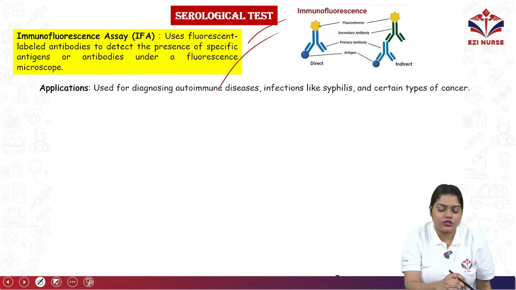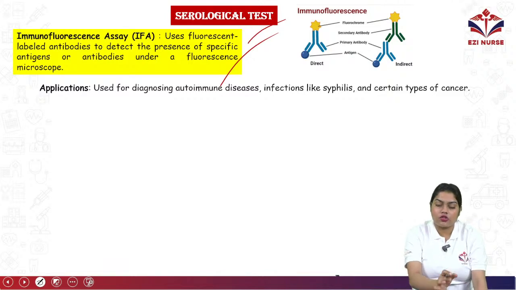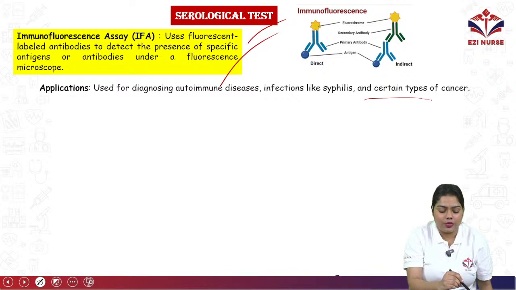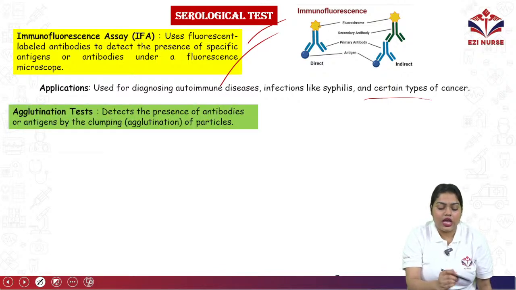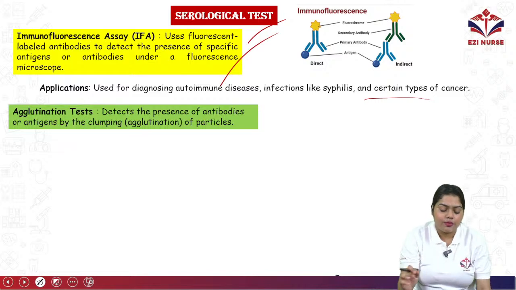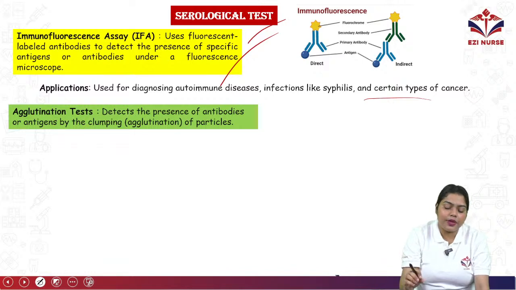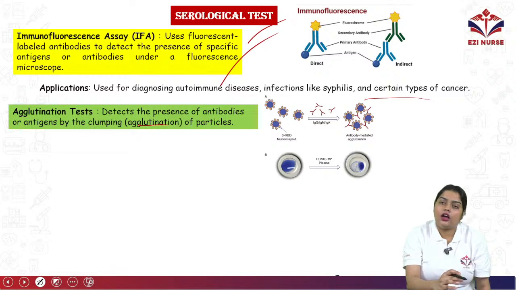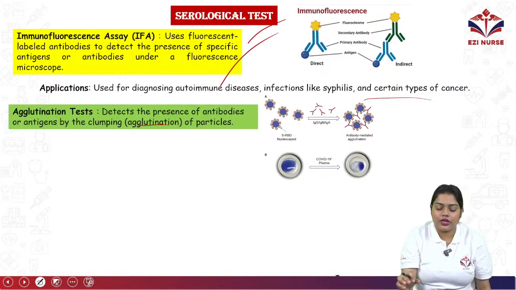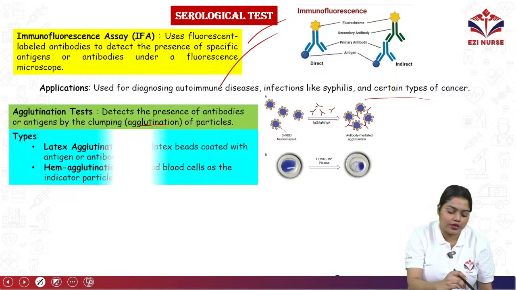Okay, the application: it is used for the diagnosis of autoimmune diseases, infections such as syphilis, and certain types of cancer. Then we have the agglutination test, which will detect the presence of antibodies or antigens by clumping, which is called agglutination, of the particles, so that the lab examiner will be able to recognize this under the microscope.